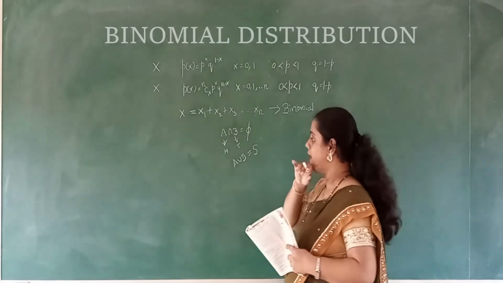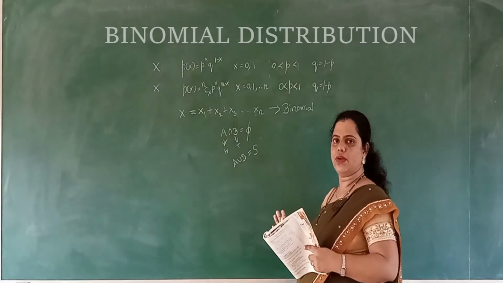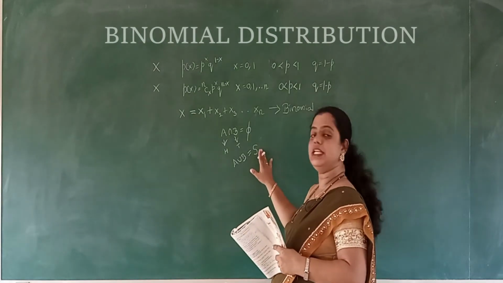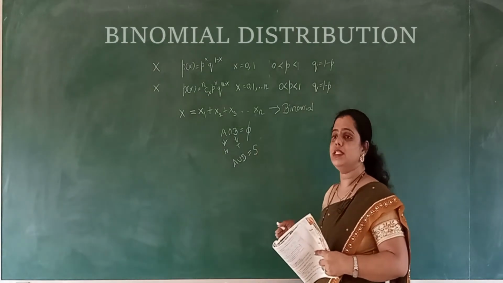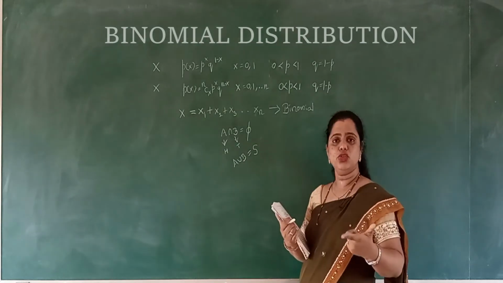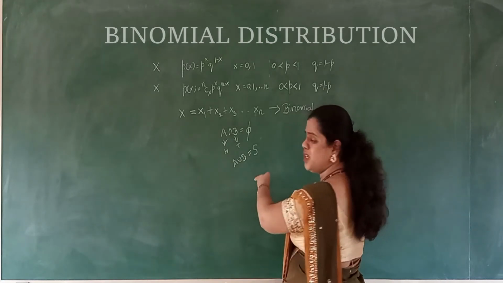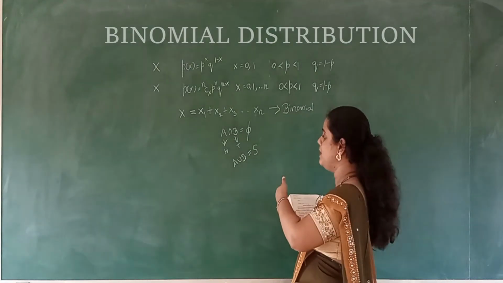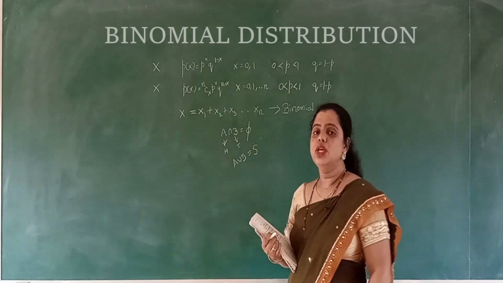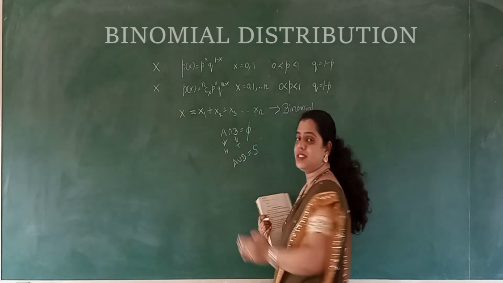Sample space means what? In a toss of a coin, the only possibilities are head and tail. That's all, right? So the sample space contains H and T. Whereas if it is about rolling a die, you can see 1, 2, 3, 4, 5, 6. So when you do A union B or A union B union C, you will get the sample space in total. So they say they are mutually exclusive and exhaustive.